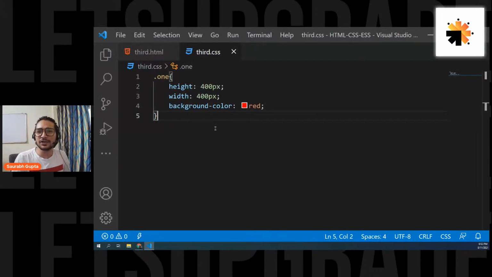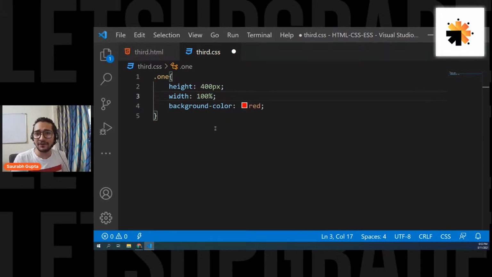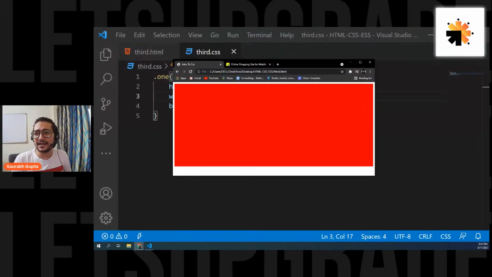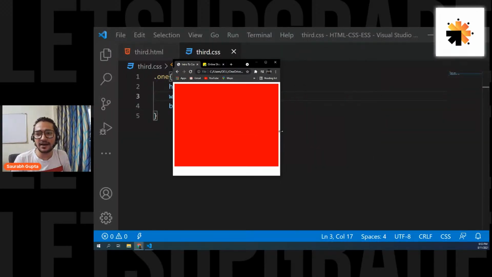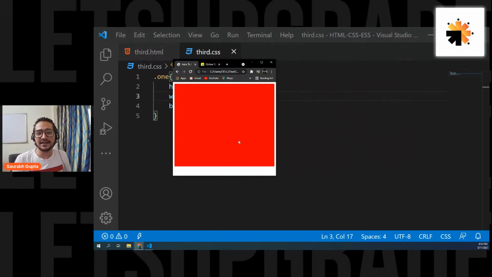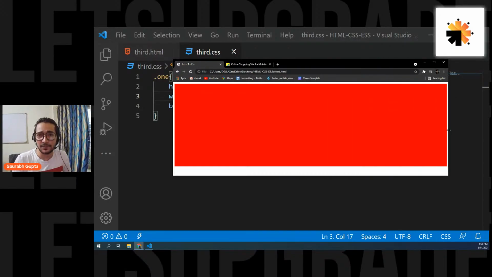But is there a simpler solution for this? So yes, there is. What you can do is you can simply go here and put width 100%. You can also give measurements in percentages. So I can simply put width 100%. And here we go. Now you have a full width container. And now, even if your screen size goes less, see, it's 100% according to that. It's not going big or small. If my screen size is this much, it's still 100%.